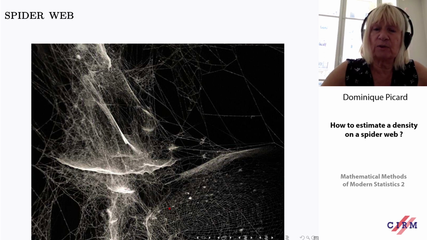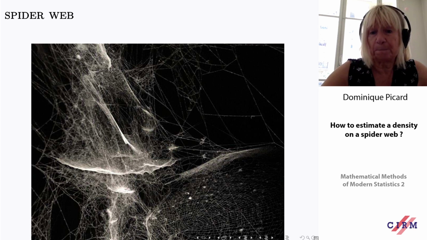So the idea of density estimation in a spider web is not completely out of the blue. It's just to try to identify the zones where the prey are falling most often.